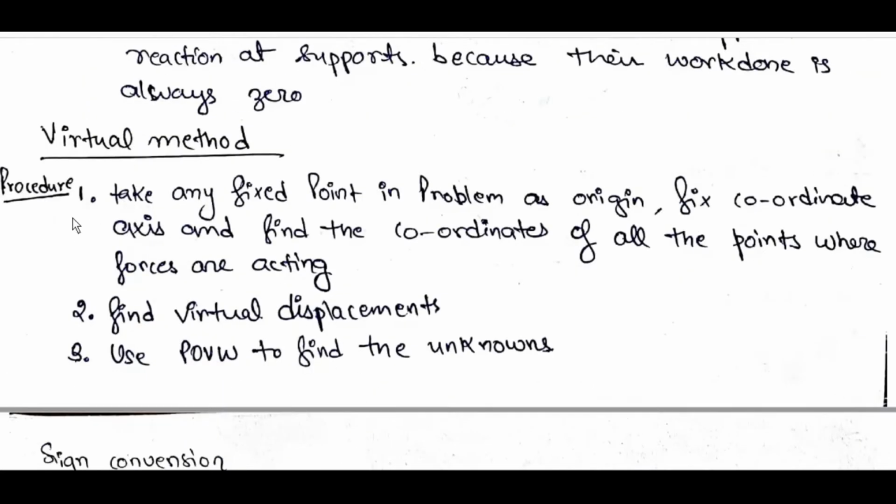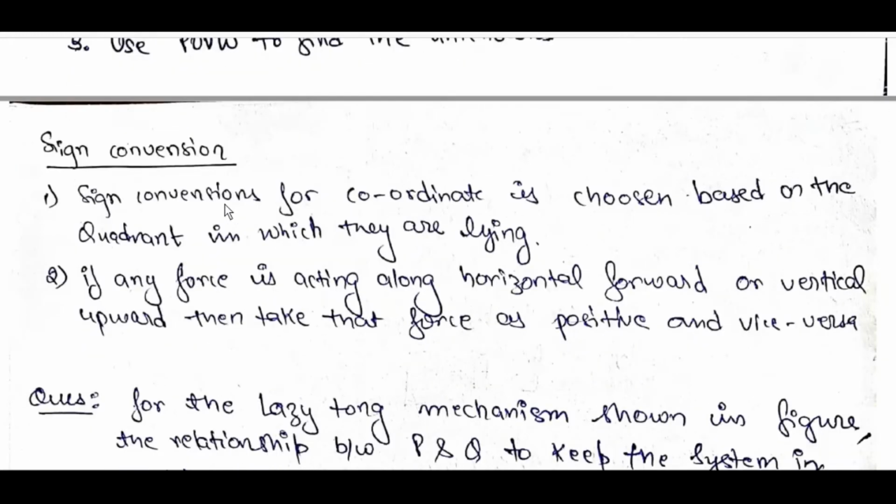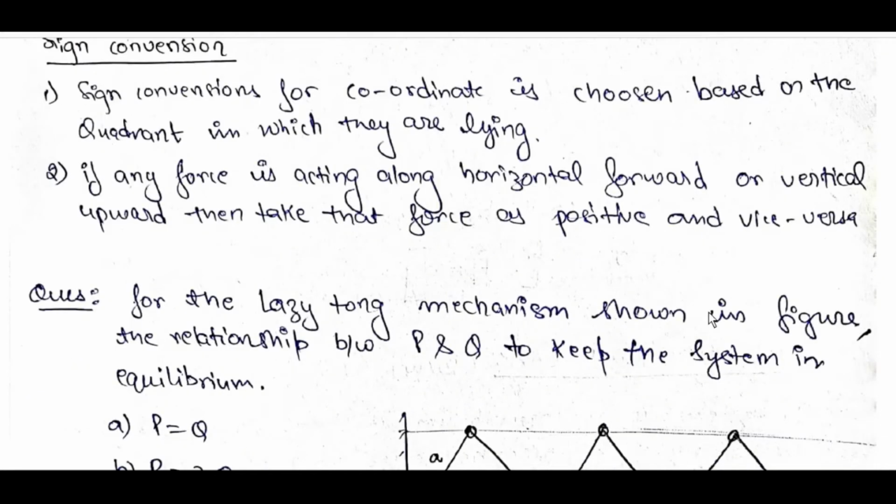Virtual work method procedure: take any fixed point in the problem as origin, fix the coordinate axes, and find the coordinates of all points where forces are acting. Find the virtual displacements. Use POVW to find the unknowns. Sign conventions for coordinates are chosen based on the quadrant in which they lie. If any force is acting along horizontal forward or vertical upward, then take that force as positive, and vice versa.